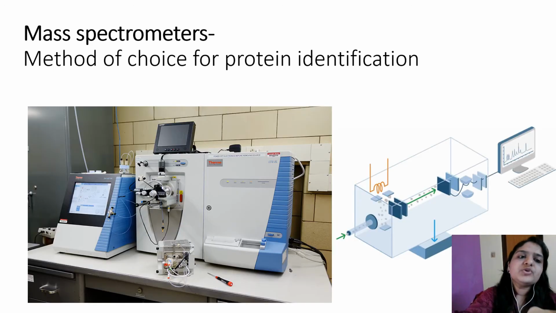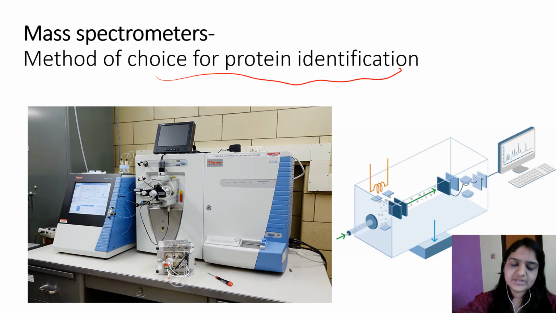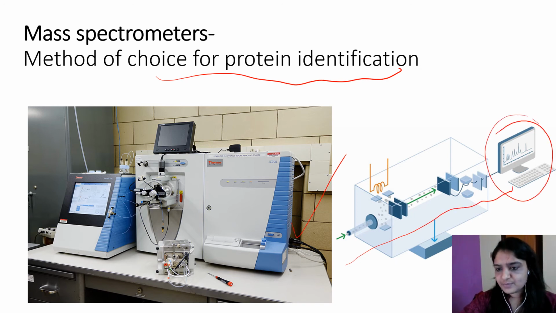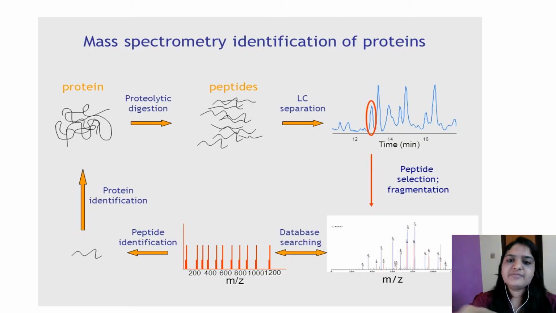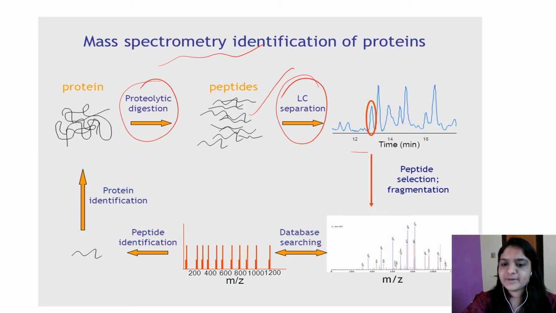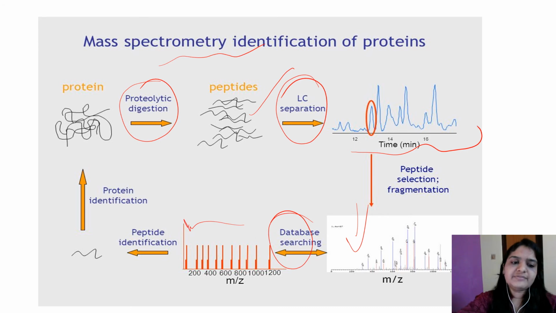Now about the mass spectrometers. Mass spectrometers are the method of choice for protein identification. You can see this is the diagram of a mass spectrometer, and here the proteins are analyzed and there is a digital display. So, identification of proteins by using mass spectrometry: the proteins undergo proteolytic digestion to form peptides. Then using chromatography, they are separated and fragmented, and by database searching, we can identify the peptide.